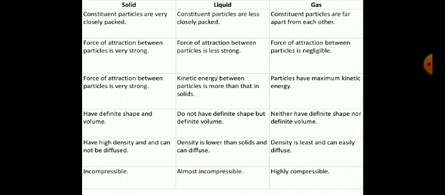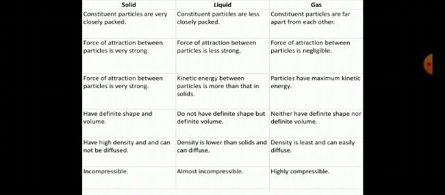As for density, solid has high density and cannot diffuse. Liquid has lower density, and gases have the least density. They can easily diffuse. We have the example of a scent stick or perfume.